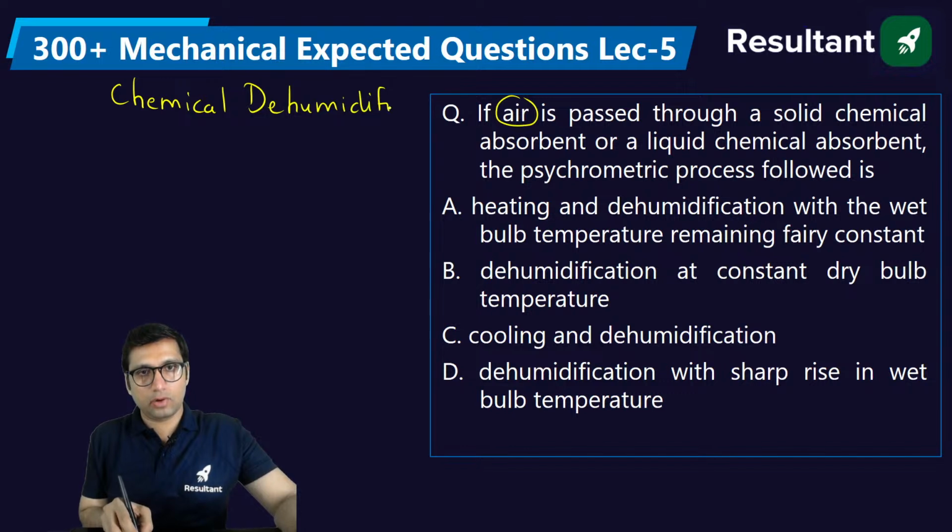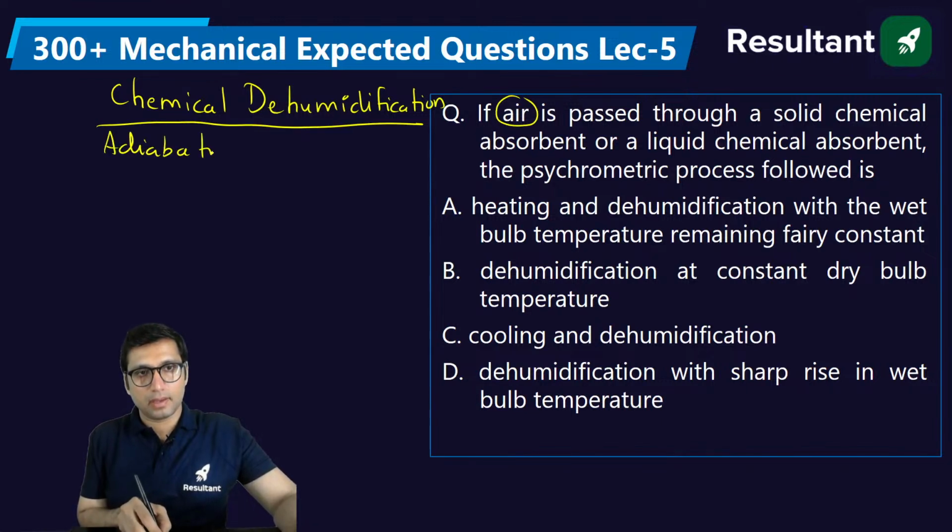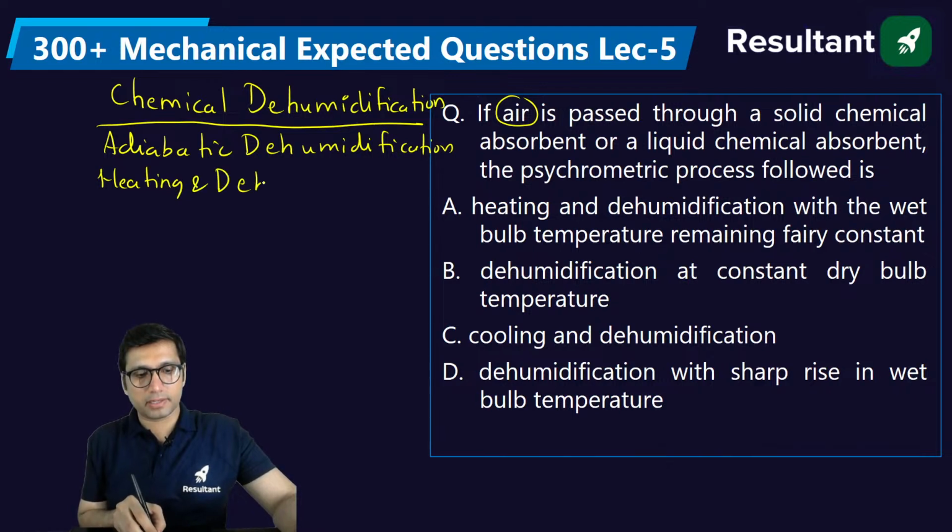Whenever chemical dehumidification takes place, it is also known as adiabatic dehumidification, or it is also called heating and dehumidification.